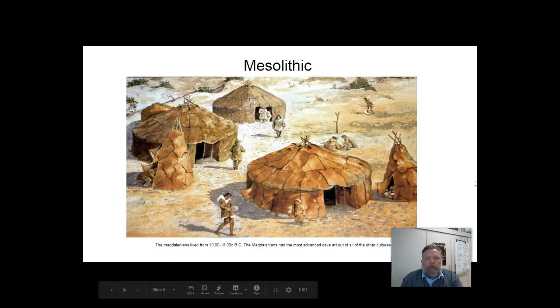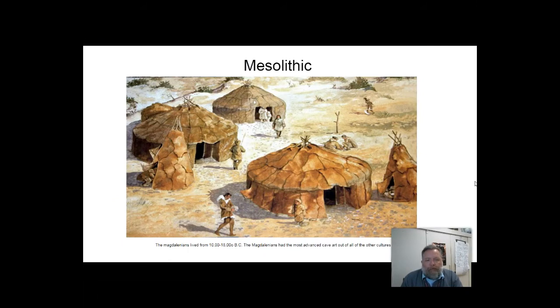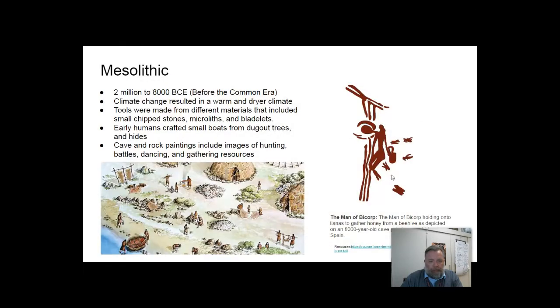Okay, now we're going to start talking about the Mesolithic era. Meso means middle, and lithic means Stone Age. If you look at the picture and see how the community started to develop, where they would take the leather and actually use it as a resource to cover their homes. We also notice that there's several different types of structures. The bigger ones were used for gathering of families and such, and the smaller ones could be used for protecting their resources like firewood. The Mesolithic era was from 2 million to 8,000 BCE, which was before the Common Era.